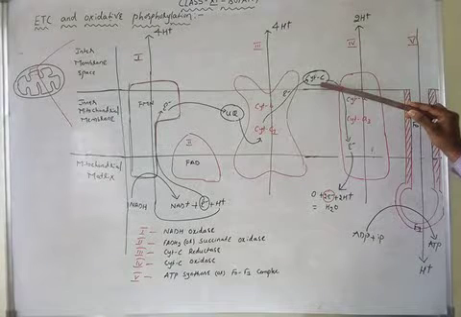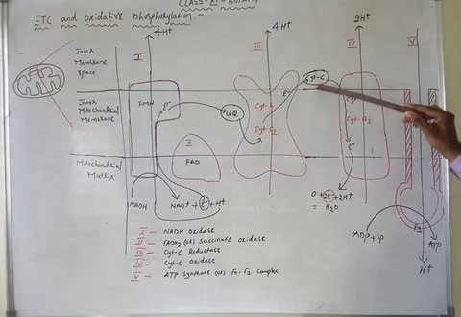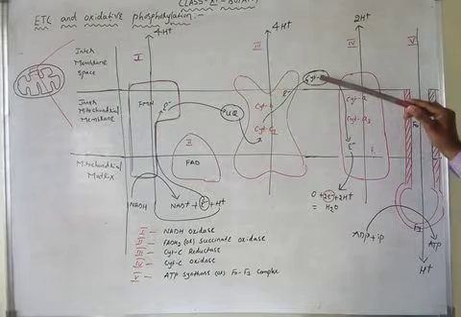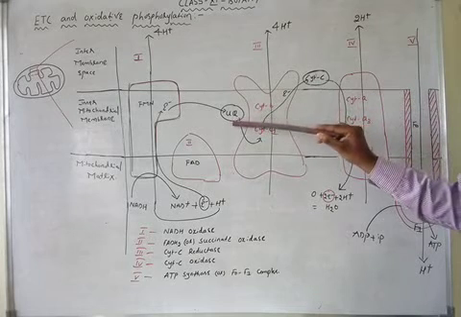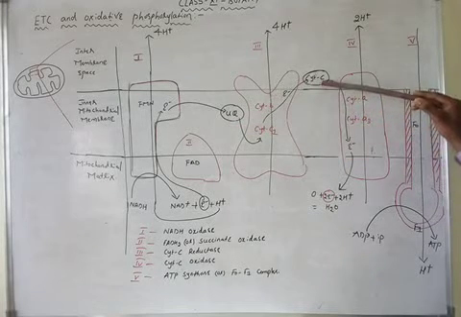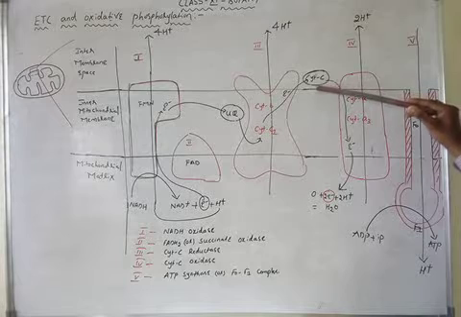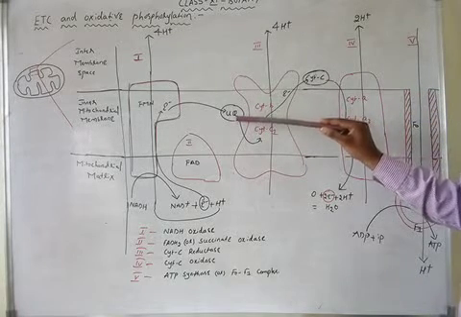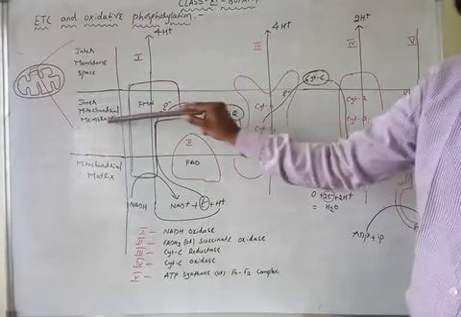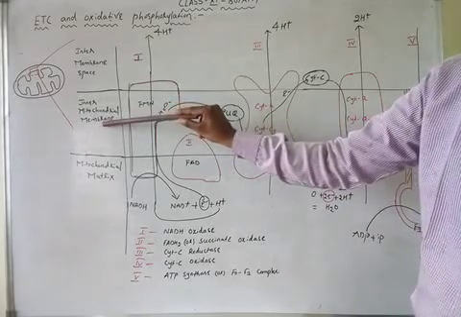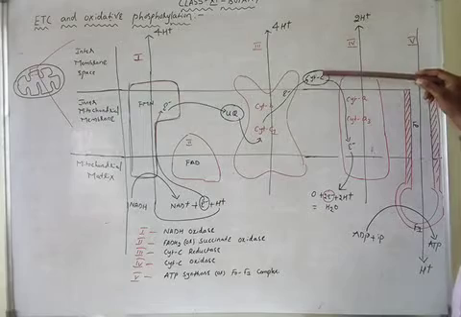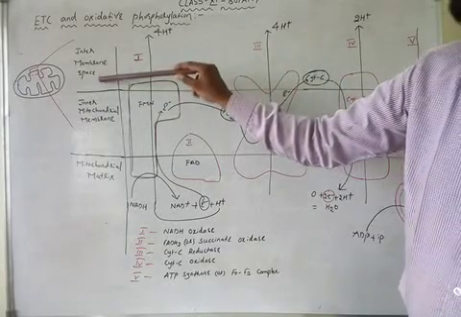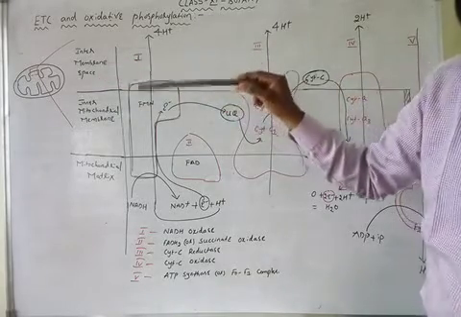So, cytochrome C is another electron mobile carrier. Ubiquinone is one type of electron mobile carrier. Cytochrome C is another type of electron mobile carrier. The difference between these two is position. Ubiquinone is present in the inner mitochondrial membrane. Cytochrome C is present in the intermembrane space. That is the difference between these two.